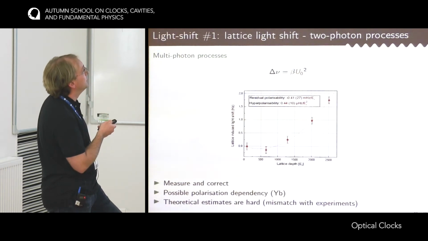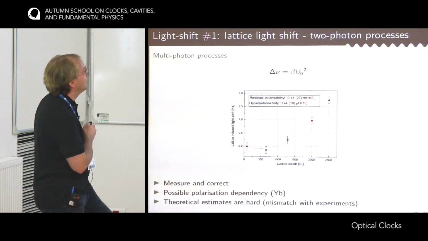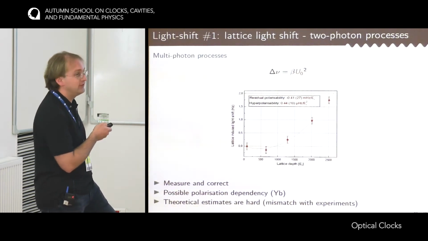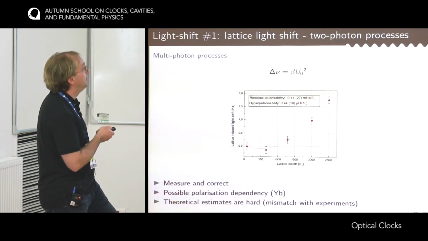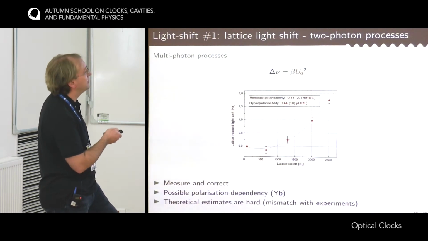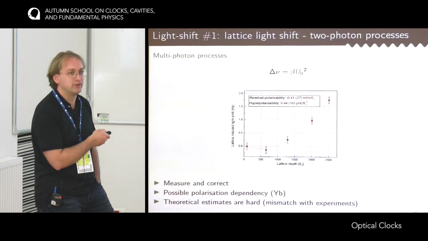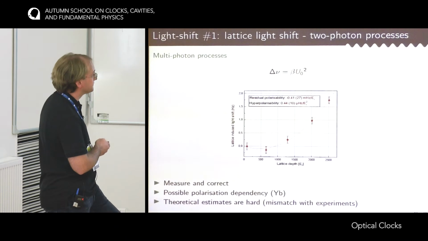So the lattice light might interact with the atoms by absorbing more than one photon from the lattice. And so this would effectively give a frequency shift that is proportional to the square of the intensity, so the square of the trap depth. So this is for real. I mean, this is the frequency of a strontium clock as a function of the trap depth. So it's quite a large trap depth, but anyway it's achievable. And you can see that there is a clear parabolic behavior of the frequency with the intensity, which is a trace of these multiphoton processes.